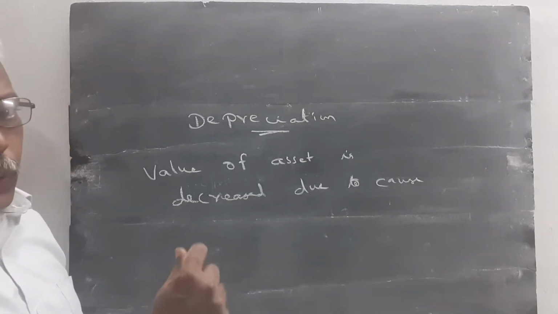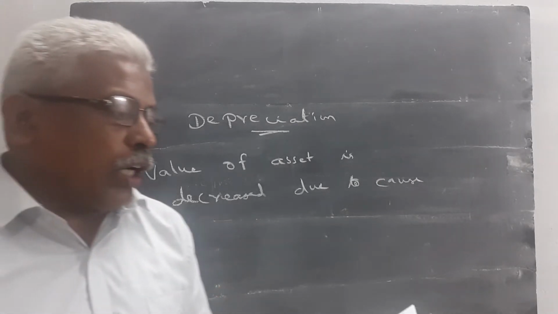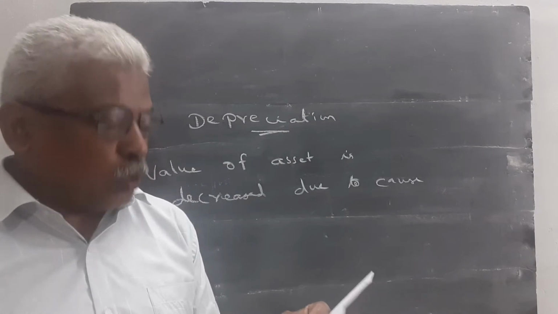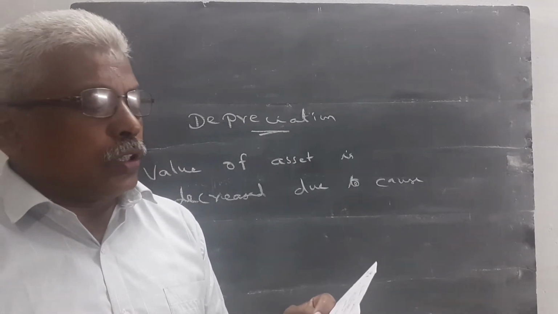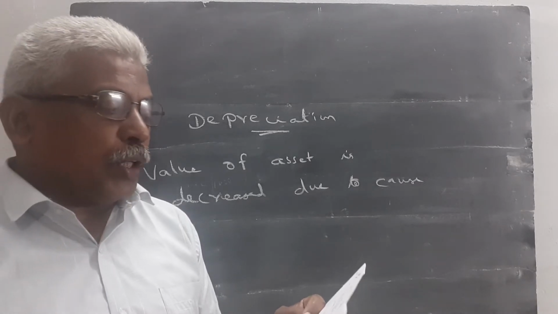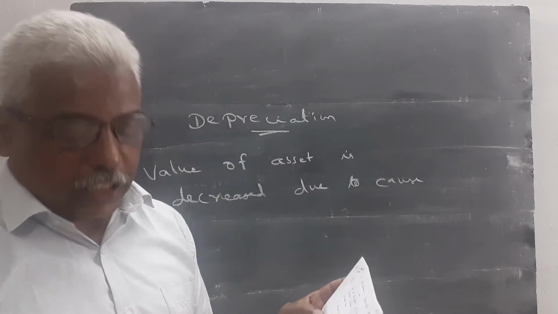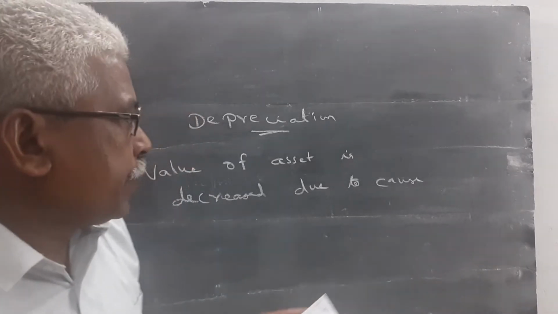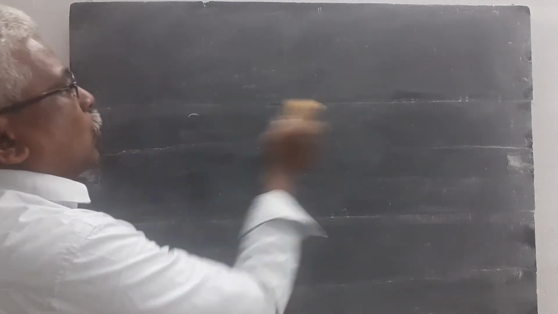Today we are going to do some small problems from the textbook in volume 2, plus 1 accountancy, volume 2 second chapter, I think, depreciation accounts. Question number 1, page number 67, I am going to explain now. Please listen here. The value of asset is decreased due to any cause. It is called as depreciation.